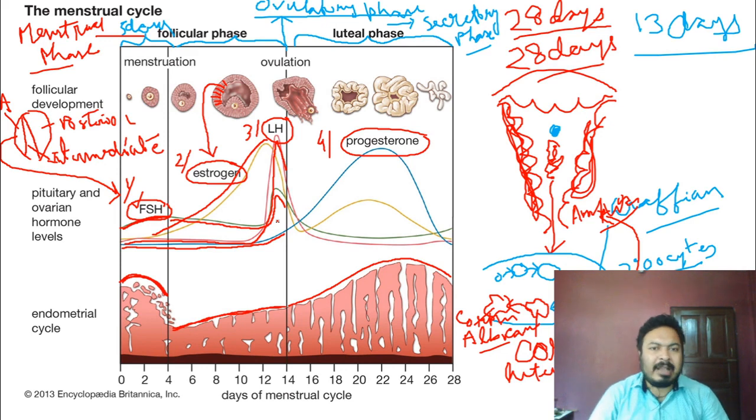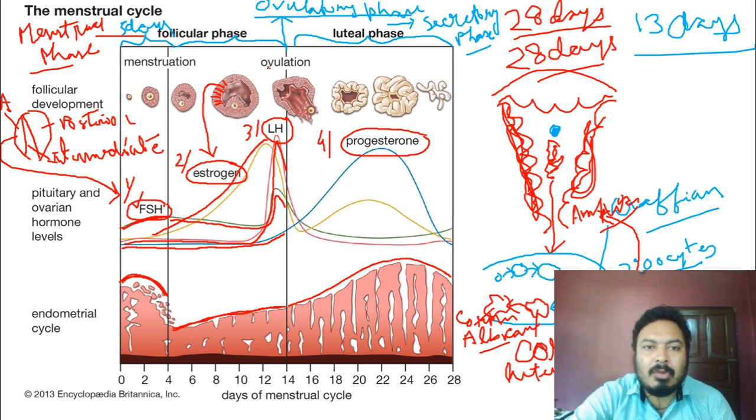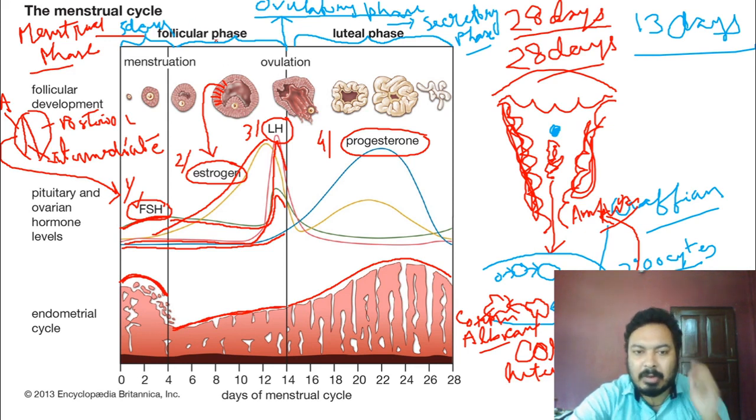So ovulation occurs on the 14th day, which is known as the ovulatory phase. So what happens in the ovulatory phase?